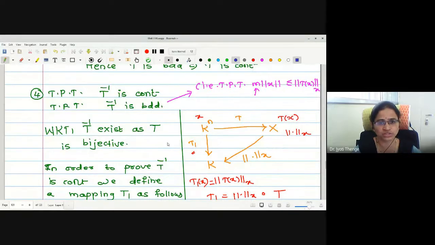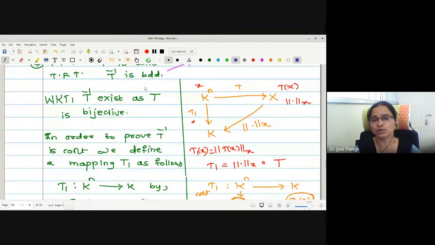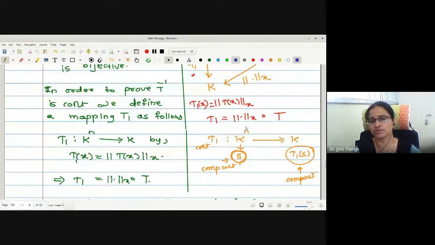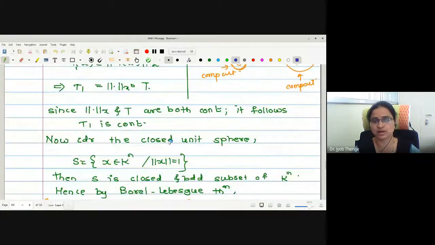Knowing T inverse is linear, to prove that T inverse is continuous it is sufficient to prove that T inverse is bounded. To prove that this T inverse is bounded, we were going to take the help of another mapping, T1. So T1 is a composition of norm X and T. Norm X and T both are continuous, hence T1 is continuous.